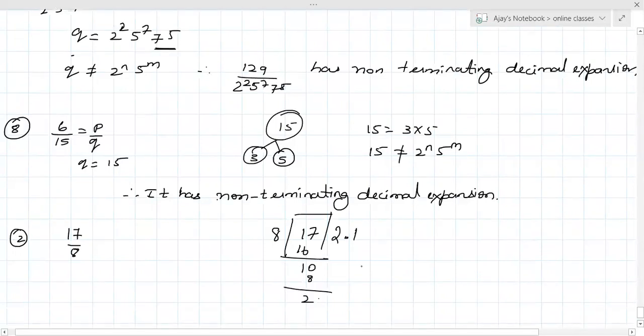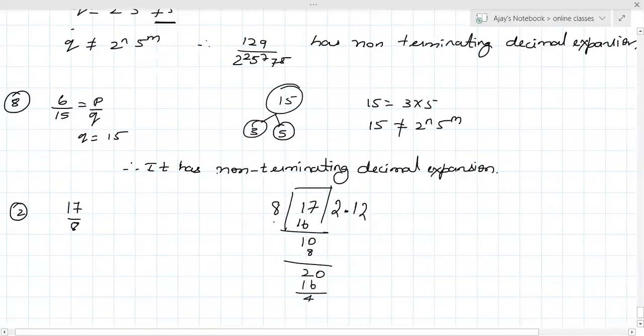Again 0. 2 eights are 16. 5 eights are 40. So the terminating result is 2.125. This is how you do question number 2, but it is not required. In the exam they don't ask. Any one or two you do, enough.